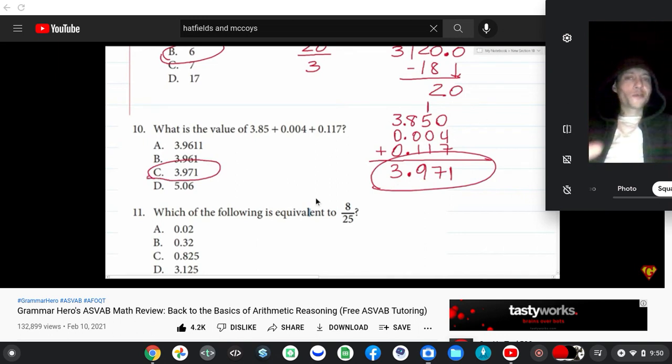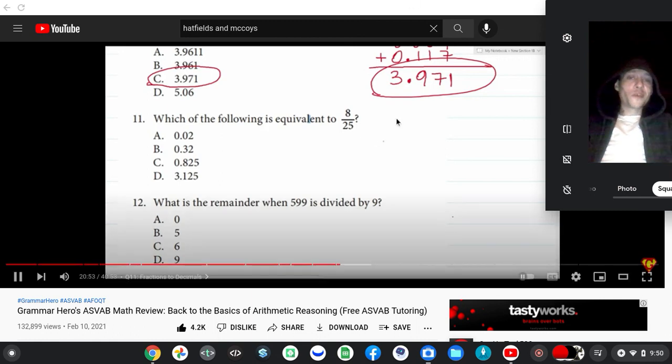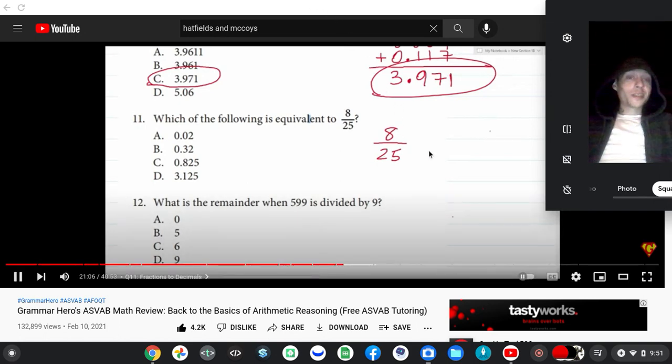It's those fractions where you don't use any of that stuff that are harder. Which of the following is equivalent to 8 over 25? Again, as we've seen in this video already, how do you write a fraction as a decimal? All right, so let's take this fraction. Well, you can't really reduce this. We treat it like long division. Fractions can be read as 8 divided by 25, and the only reason I remember that is because that last one does it as 8.